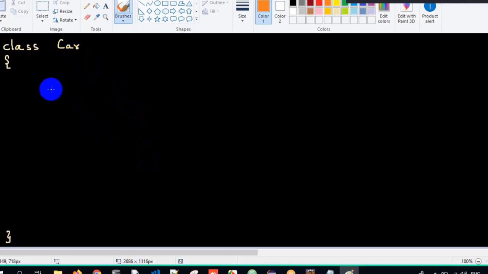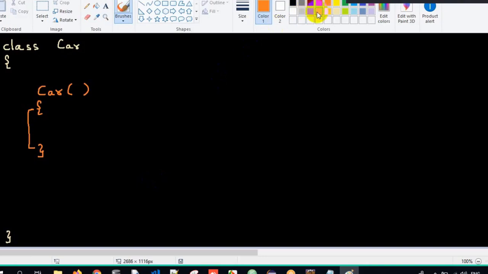What is rule number 1? Class name and constructor name should always be the same, right? Then followed by open parenthesis, close, and followed by open curly braces and close. This is nothing but the constructor. You might ask, sir, what about the access specifier? You can ignore the access specifier as of now. It's automatically default here. We will talk about it in detail later.